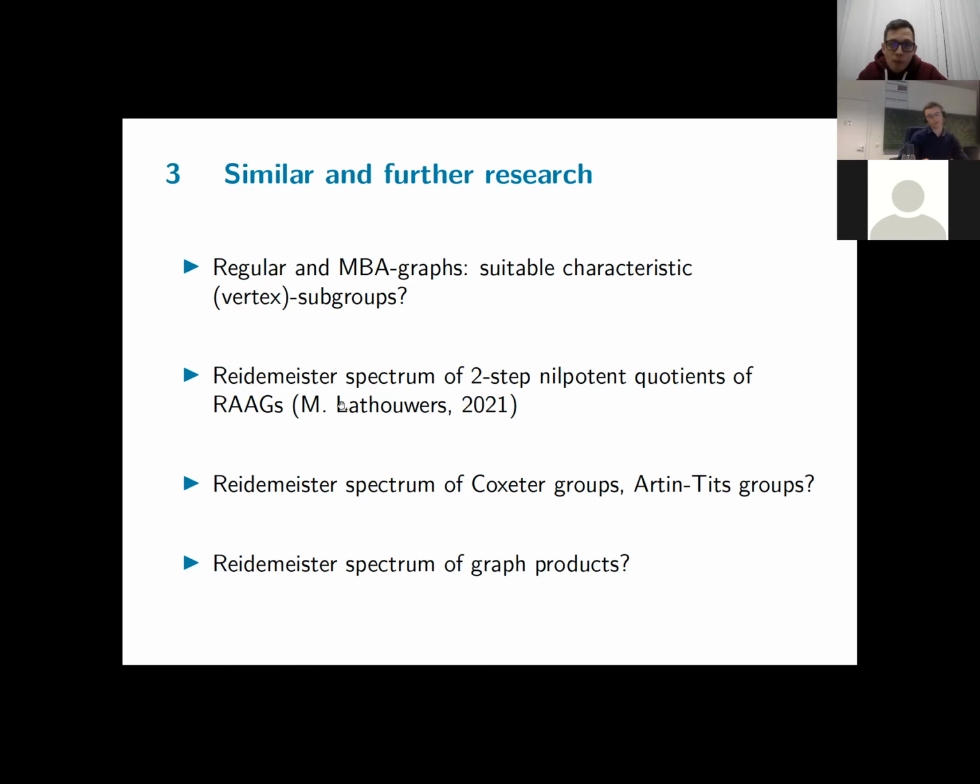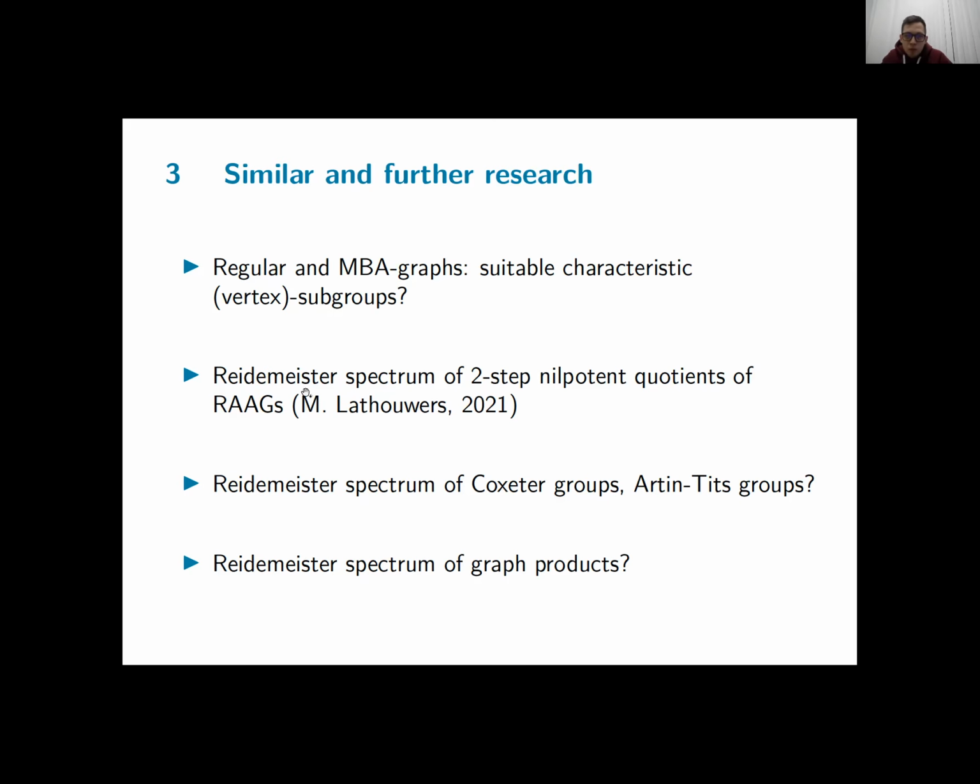Another, well, now PhD student, last year master's student of my supervisor, Martin Lathouwers is he called, investigated the Reidemeister spectrum of two-step nilpotent quotients of right-angled Artin groups. So for these quotients, you will have more options than just the R infinity property, in the sense that he discovered graphs for which the Reidemeister spectrum is either very big or very small. So there are more options.